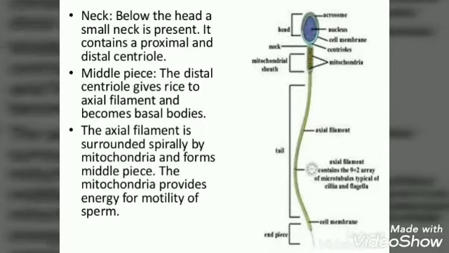Below the head, a small neck is present. It contains the proximal centriole, which is necessary for the first cleavage division of the zygote, and the distal centriole that is connected to the tail filament. Next is the middle piece. It contains a number of mitochondria that provide energy for the movement of the tail that facilitates sperm motility, which is essential for the process of fertilization.